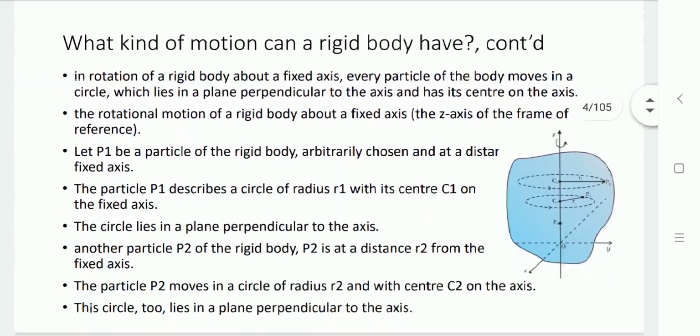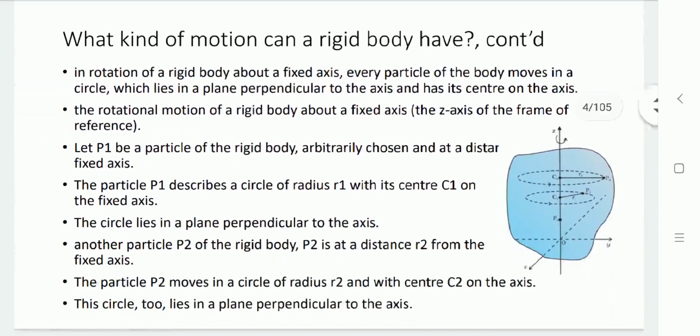So in rotation of a rigid body about a fixed axis, every particle is taking a circular path which lies in a plane perpendicular to the axis and is centered on the axis. For rotational motion of a body about a fixed axis, generally we take the z-axis as the reference.